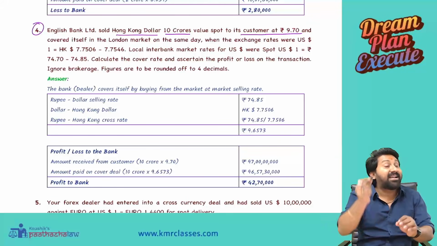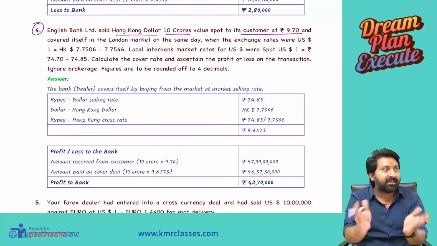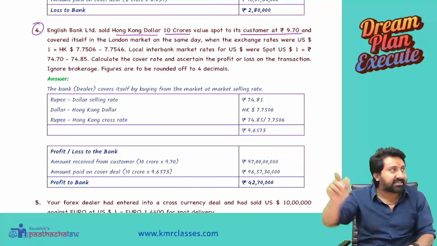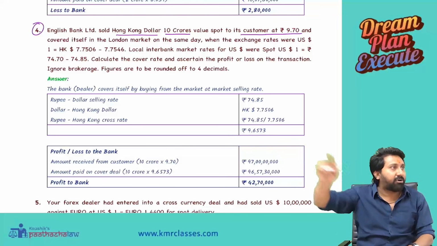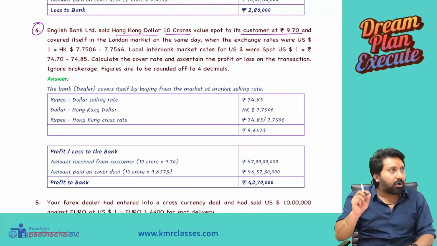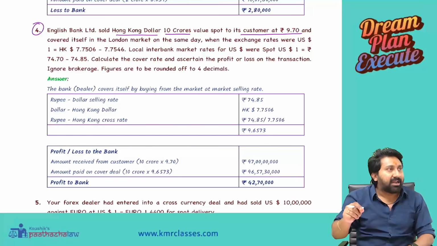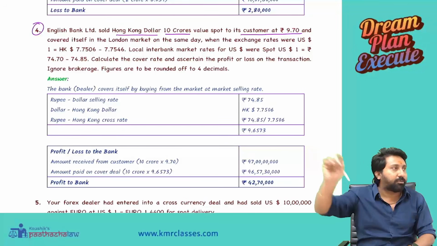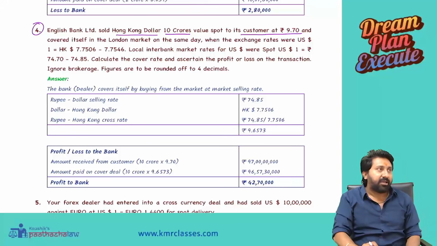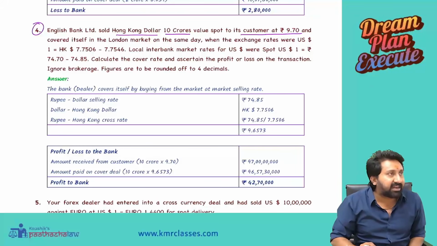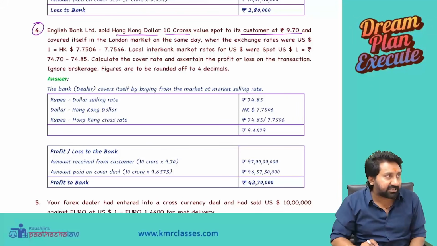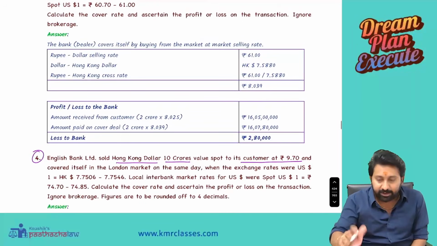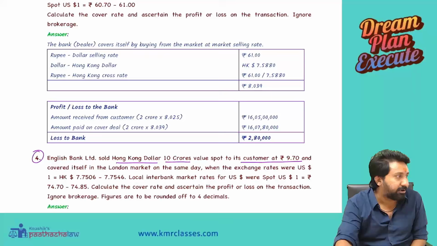And covered itself. Covering means hedging in the London market, international bank, on the same day when exchange rates were $1 equal to Hong Kong dollar so much. Local interbank rates for US dollar were spot $1 equal to rupees 74.7 and 74.85. Calculate the cover rate and ascertain the profit or loss of the transaction. Ignore brokerage. Figures are to be rounded off to 4 decimals. Read the question first before we go into the solution.